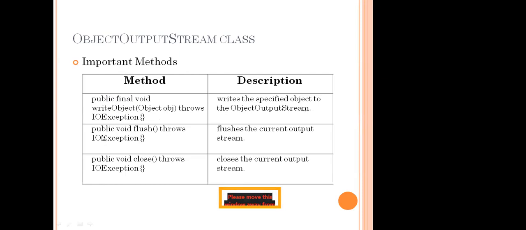Then public void flush flushes the current output stream, so we have to get back these streams. One time we write a specific object, and flush is used for the current stream. Another one is public void close, which throws IOException. It closes the current output stream.